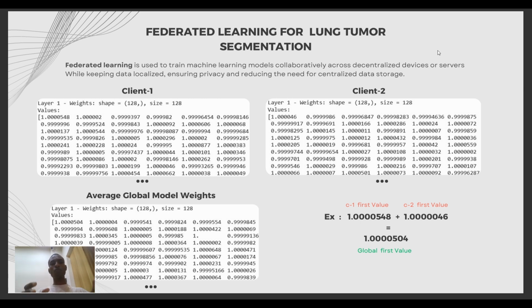At the end, the model weights generated by these two clients are averaged in the global model. Suppose client 1's first value is this, and client 2's value is this; the global first value is the average of these client values, stored in the global model weights. Then that is our model weights.